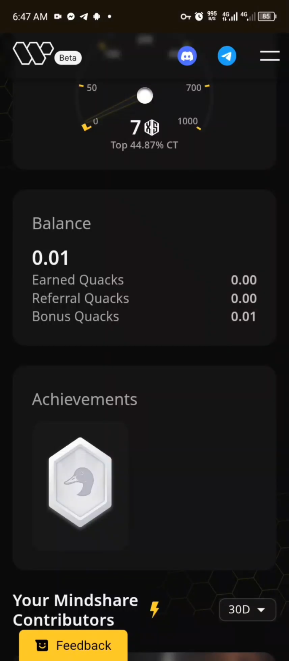How to earn Quacks on the Wallchain platform and other information you need to know about this platform.